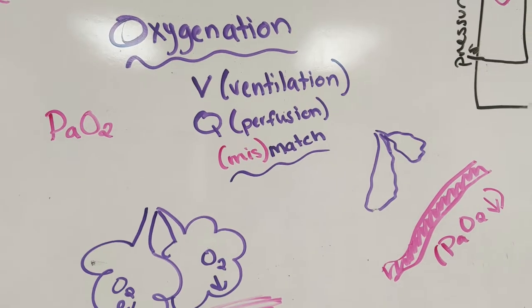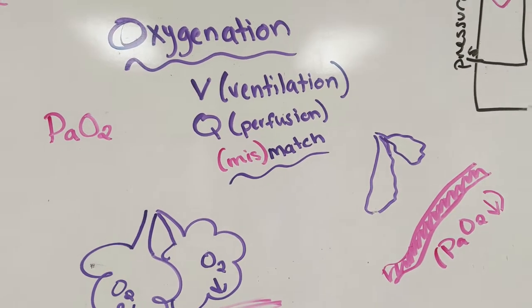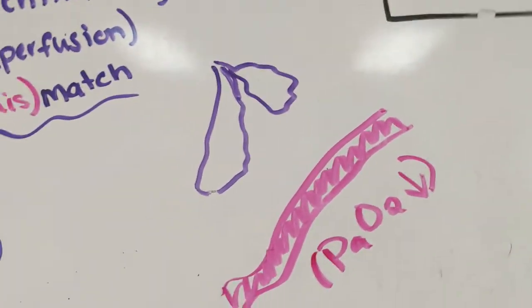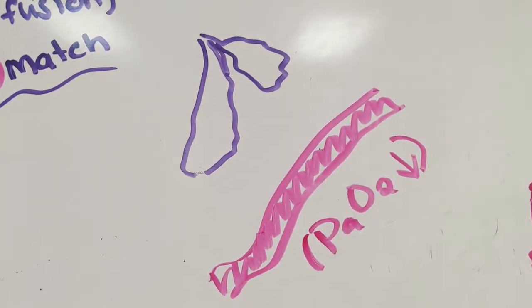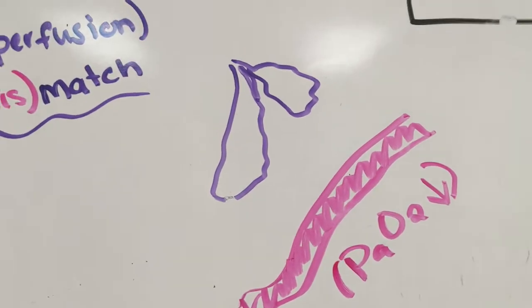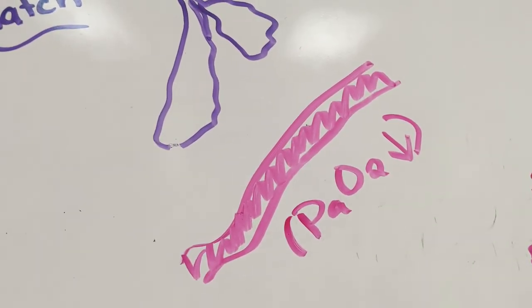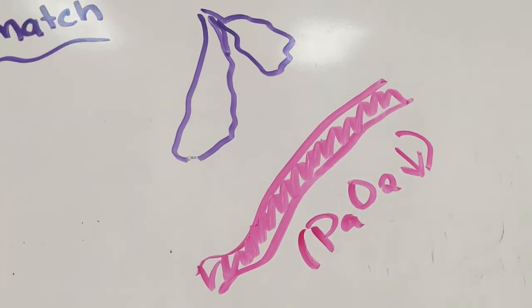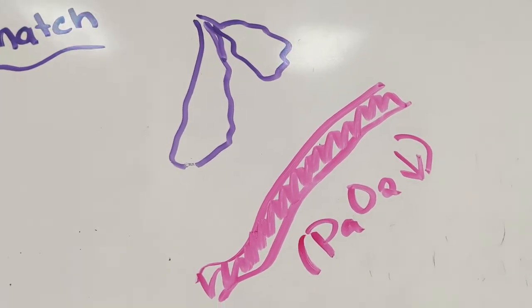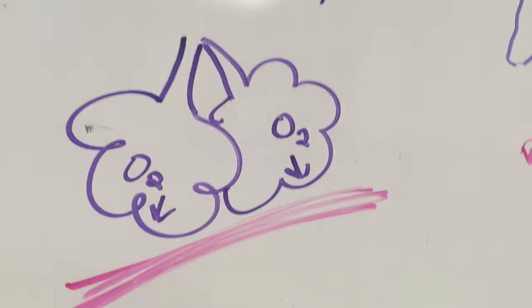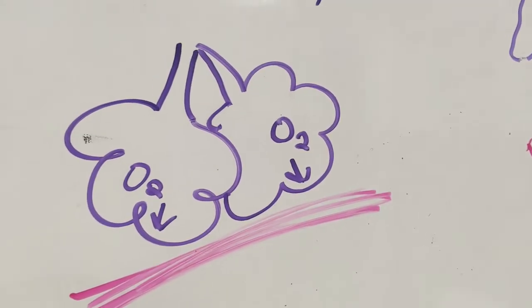So you probably remember VQ mismatch from college. But what we have here is a good example of a mismatch. We have a low PaO2 because our alveoli are atelectatic and they are far away from our blood vessel. And so our gas exchange is going to be difficult. Over here, however, we do have a really good ventilation perfusion match.